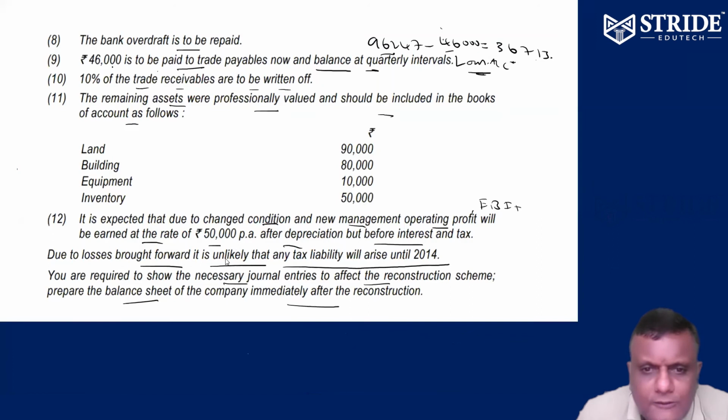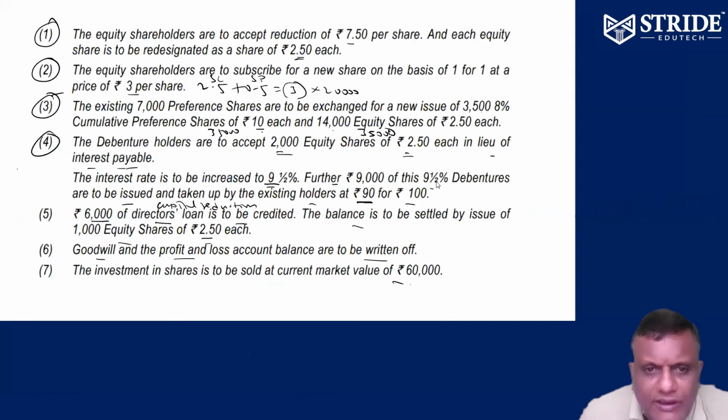Okay, I completed that part. Further, 9,000 of the 9.5% debentures are to be issued and taken up by the existing shareholders at 90 for 100.